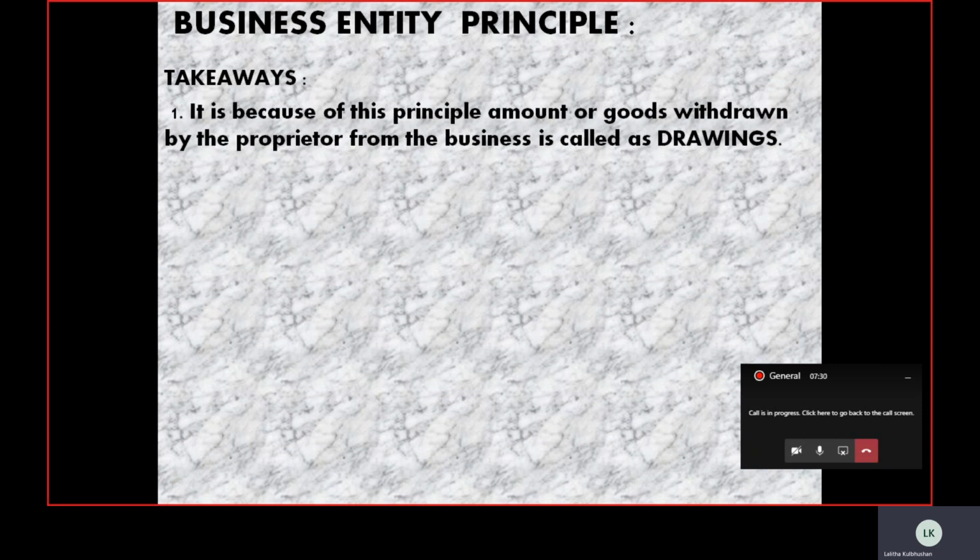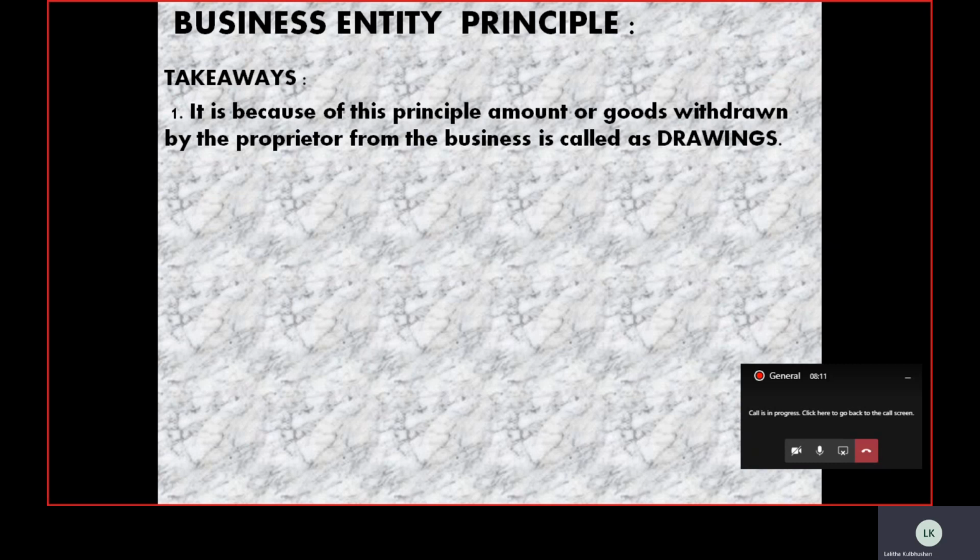One such takeaway is, because of this principle, if the proprietor withdraws goods, or any amount from the business, we denote it by a certain name, and this name is called drawings. Am I right? In accounting, what does the term drawings stand for? If the proprietor withdraws goods or an amount from the business, remember children, it is for personal use, not for business or office use. If the proprietor withdraws the goods for personal use, then only it will be treated as drawings.